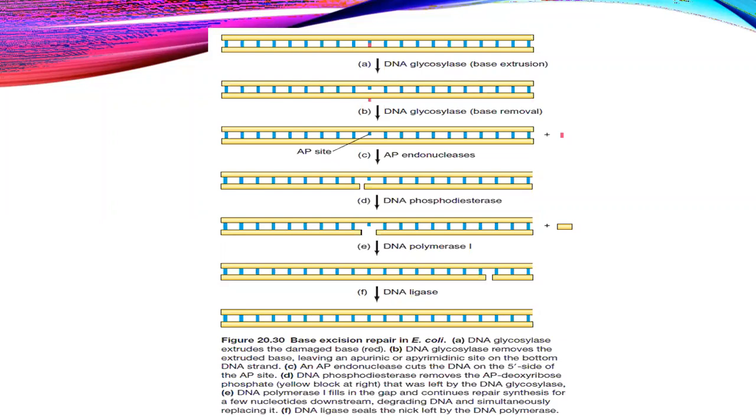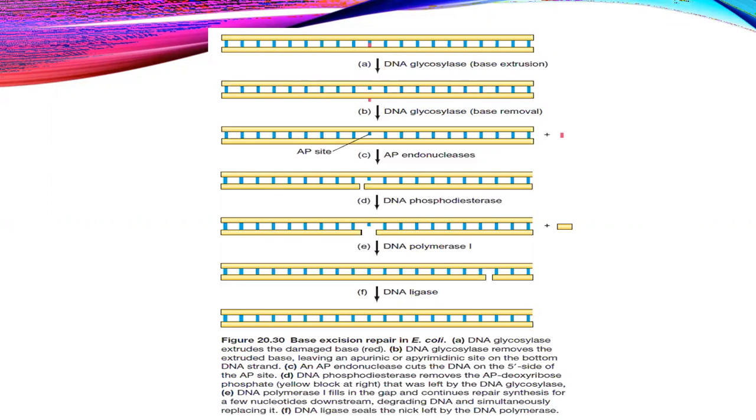Then after this, DNA polymerase comes here, and the fresh nucleotide is added there. The polymerase enzyme synthesizes, or what we can say, it joins the base at that point. Then after this, the DNA ligase enzyme joins any gap which may be found there.